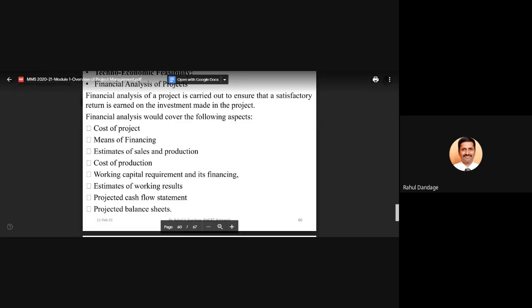Rutuja, are you from finance? Yes. So can you tell what this cash flow statement indicates?